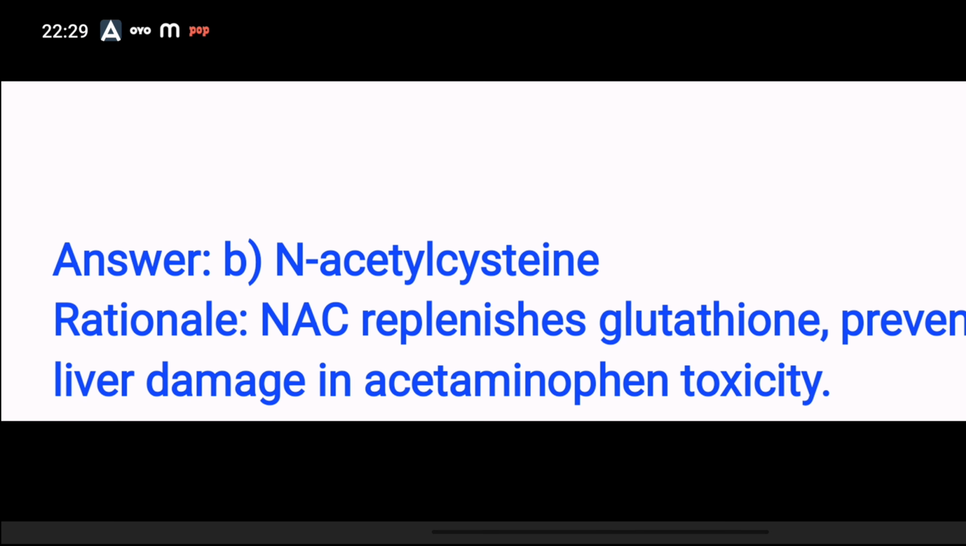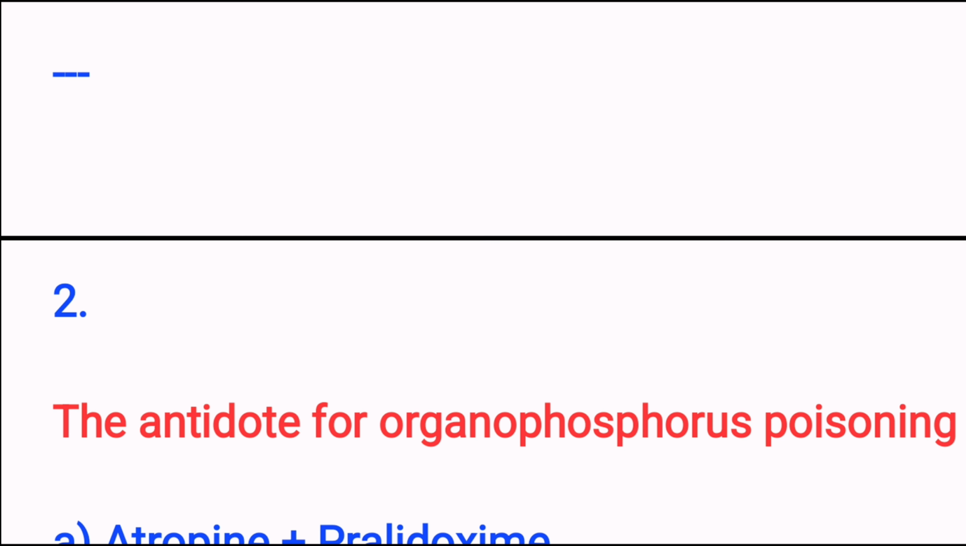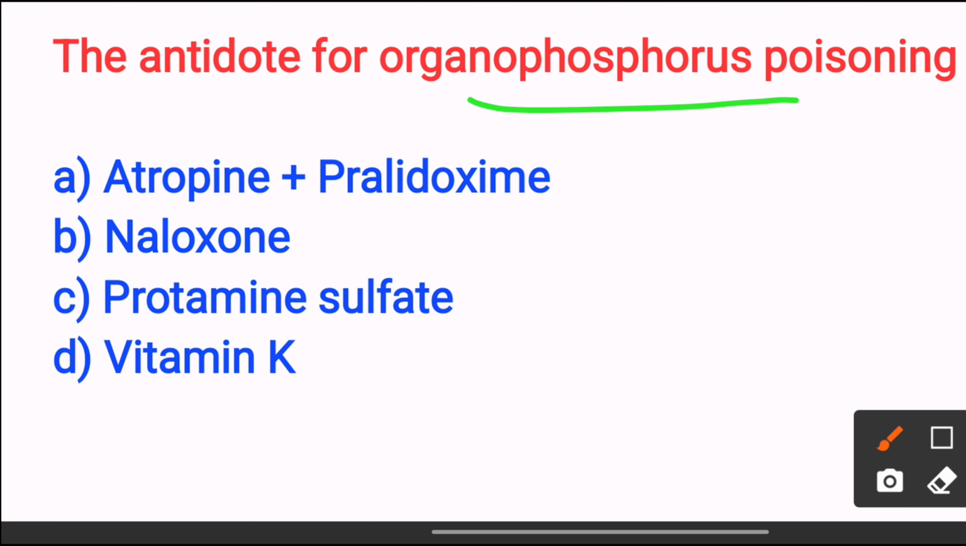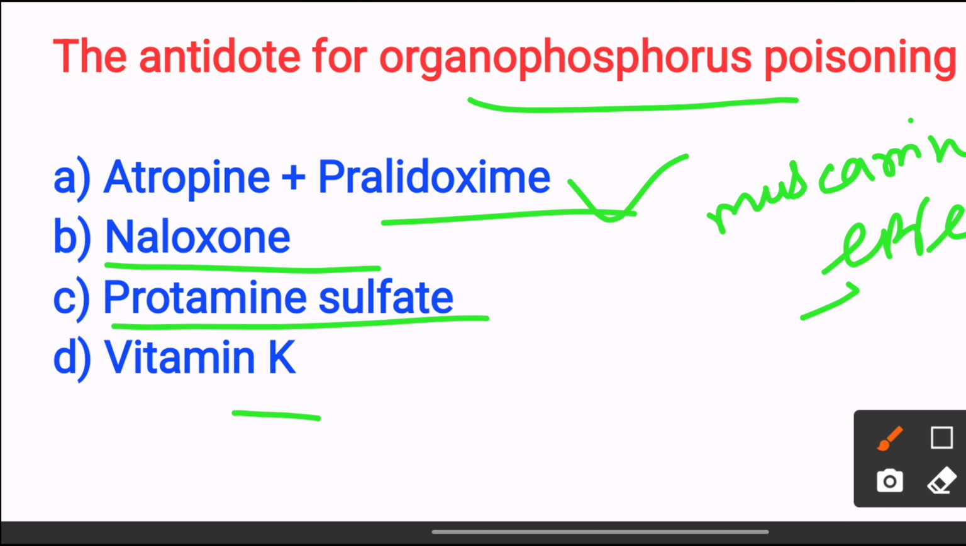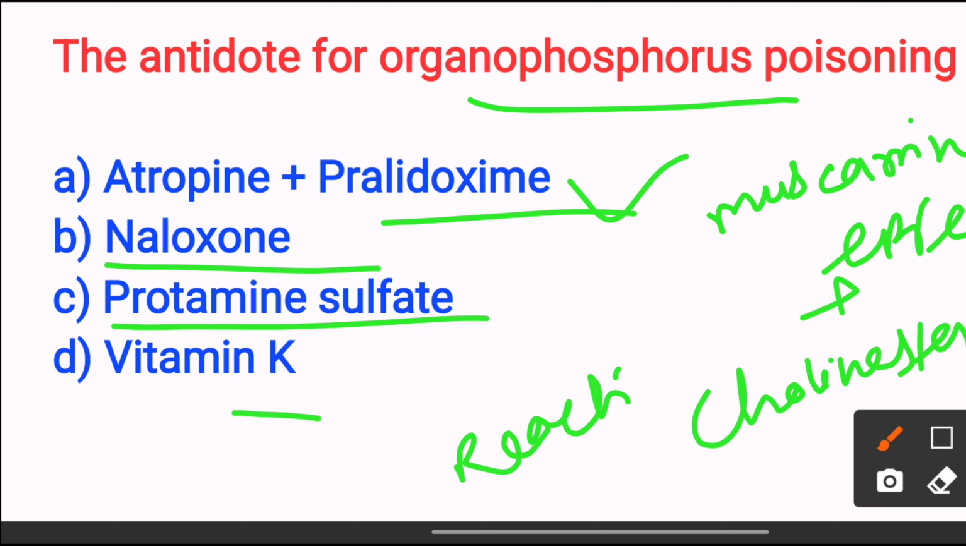Next, the antidote for organophosphorus poisoning is: option A atropine plus pralidoxime, option B naloxone, option C protamine sulfate, option D vitamin K. The answer is option A atropine plus pralidoxime, because atropine blocks the muscarinic effect, while pralidoxime reactivates the cholinesterase. So the answer is option A.